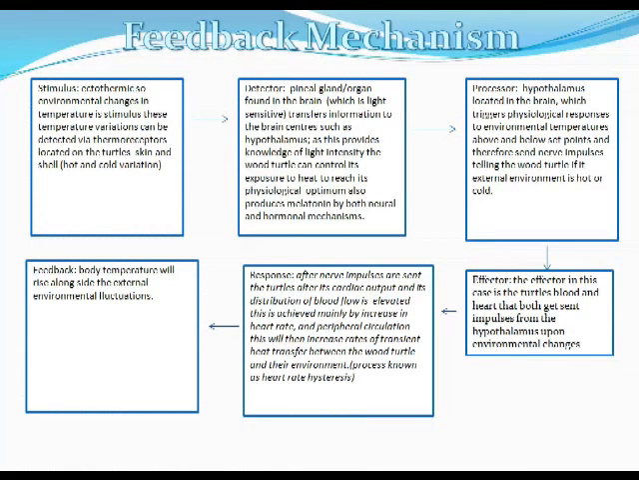Okay, so here we have a feedback mechanism of the wood turtle. The stimulus, seeing as how it is ectothermic, is environmental changes in temperature. The temperature variations can be detected via thermoreceptors located on the turtle's skin and shell. The detector is the pineal gland or organ, found in the brain. This is light sensitive and transfers information to brain centers such as the hypothalamus. As this provides knowledge of light intensity, the wood turtle can control its exposure to heat to reach its physiological optimum. It also produces melatonin by both neural and hormonal mechanisms.